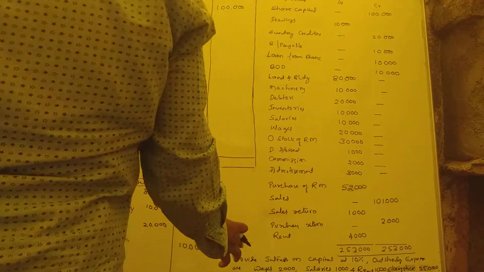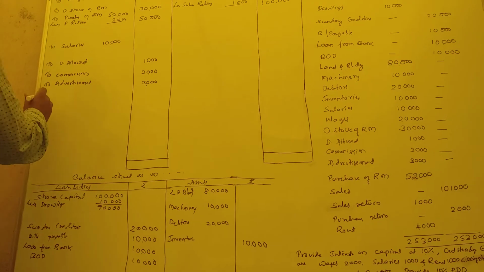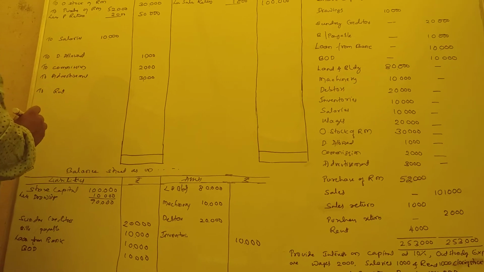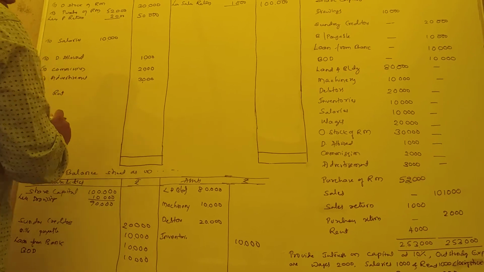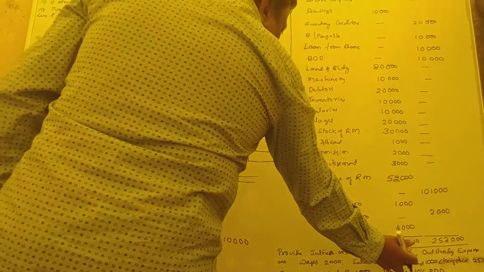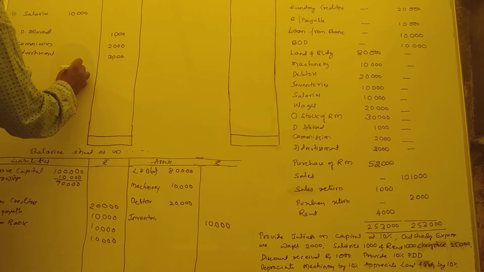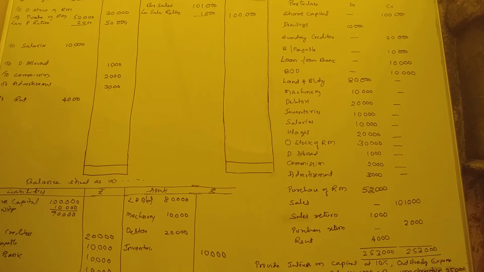Rent. So rent is what? Again indirect entry. So indirect expenditure to rent. So rent is what? 4,000. I'll write in the column because adjustment is there. See here adjustment is there. 4,000 rent.